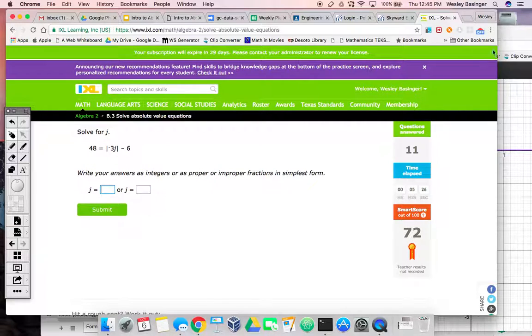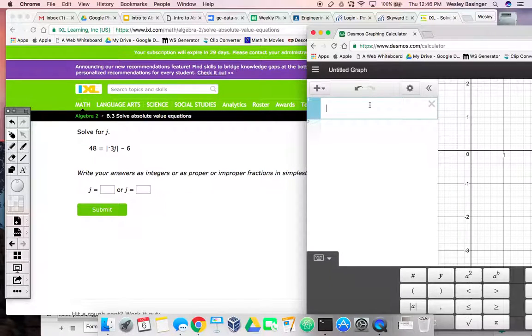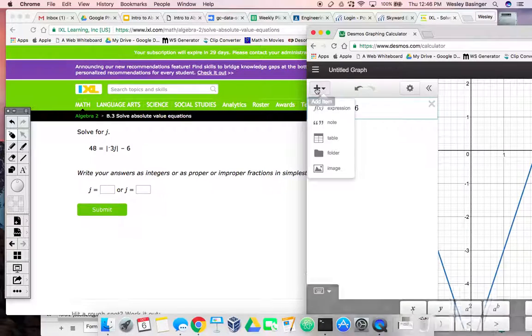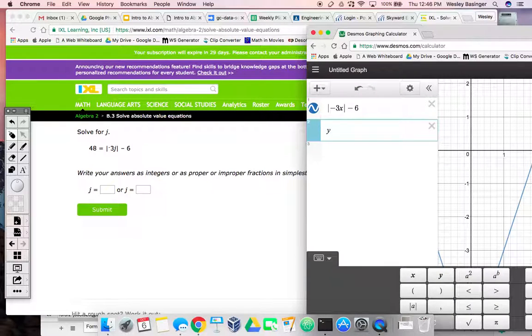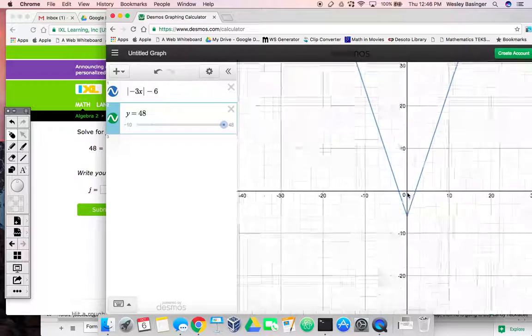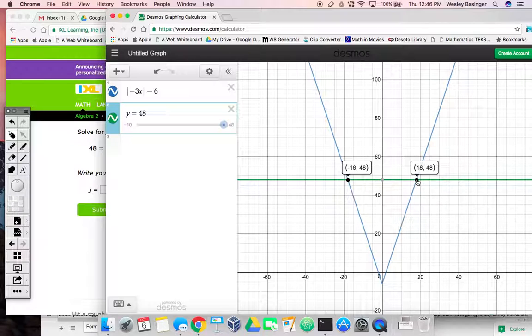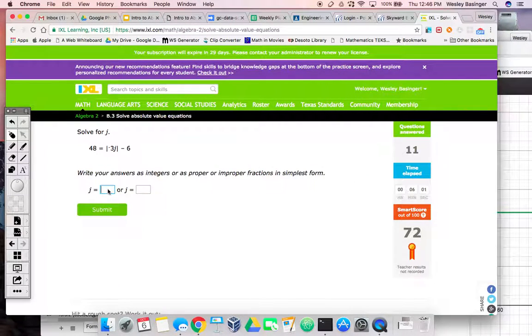Okay, this is a good one. So let me pull this up. Let me show you. You could do absolute value of negative 3x, and then subtract 6, and on the other side, do y equals 48. Now come over here, zoom in or out. You want to see those two lines cross. So right here, do you see how I have it crossing here and here? So that means it has two solutions. The answers are negative 18 and positive 18. So I could do that.